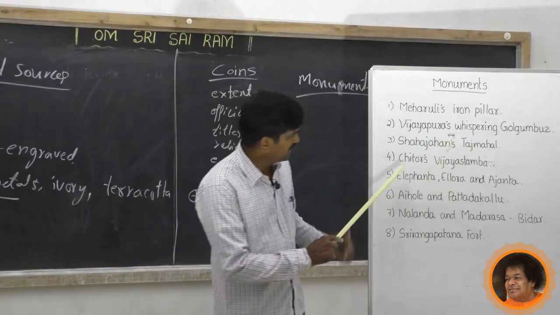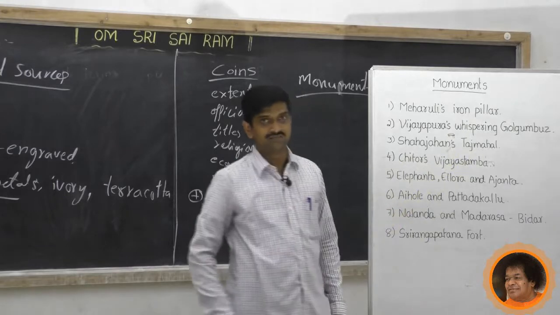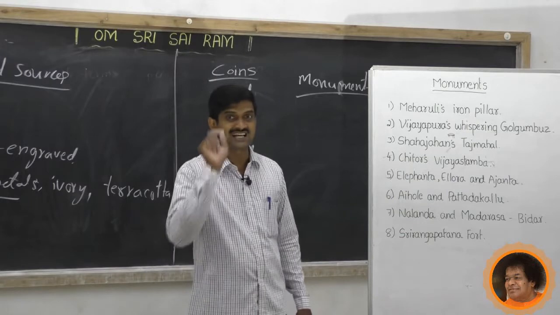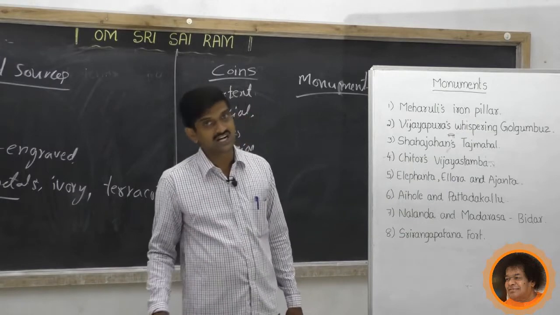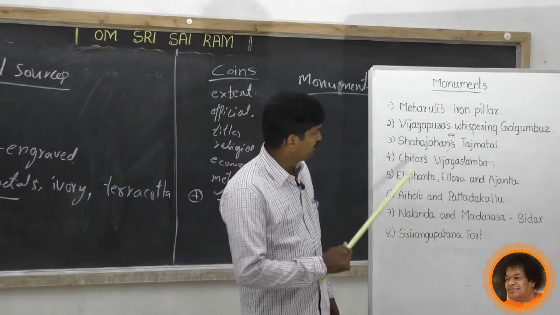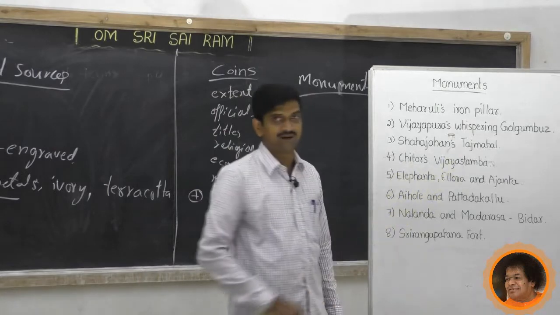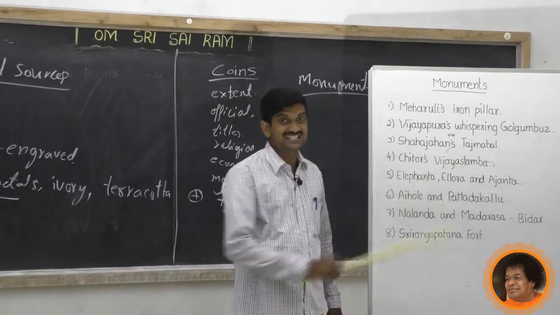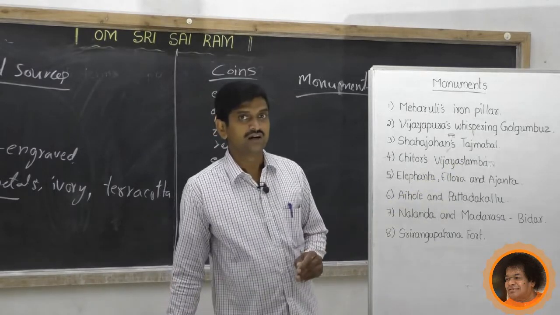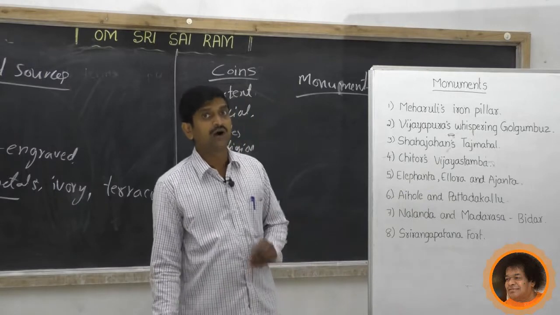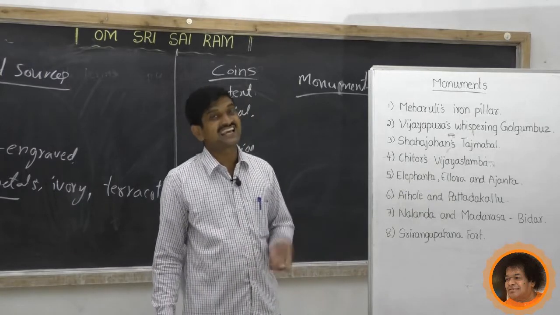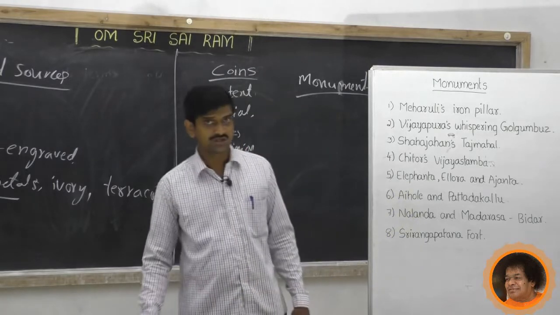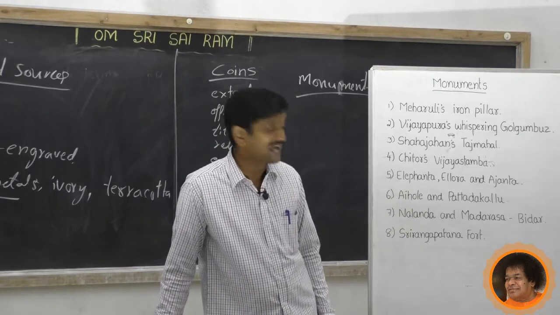Next we have Shah Jahan's Taj Mahal. At Agra we have the Taj Mahal, which tells the love story of Shah Jahan. We have Chittor's Vijaya Stamba, this victory pillar. It tells the story of Rana Kumbha, how he defeated his enemy. Next we have the caves at Elephanta, Ellora and Ajanta.